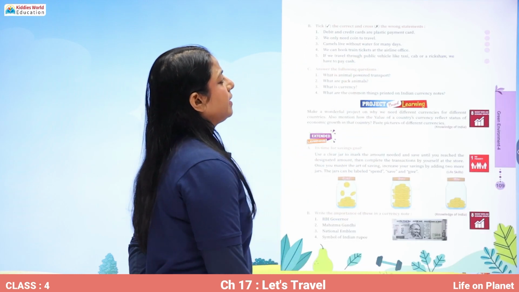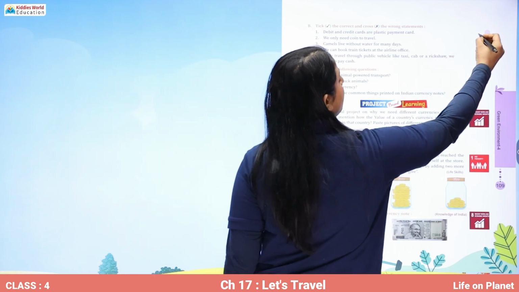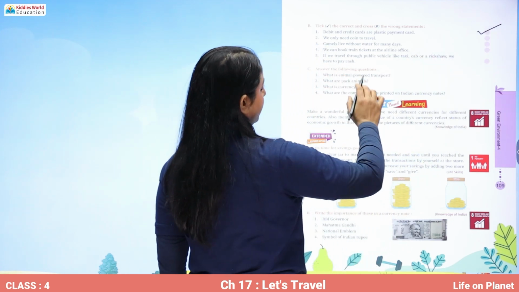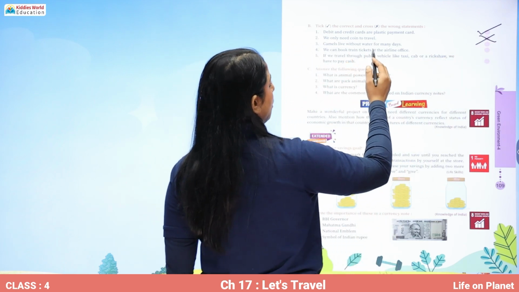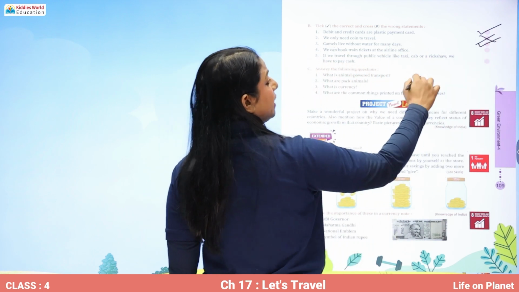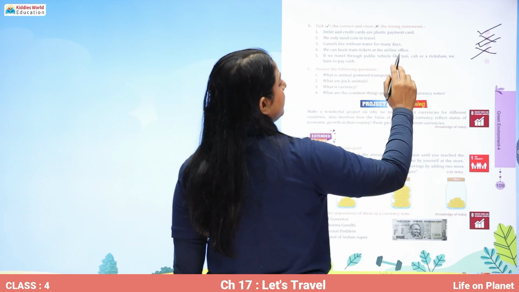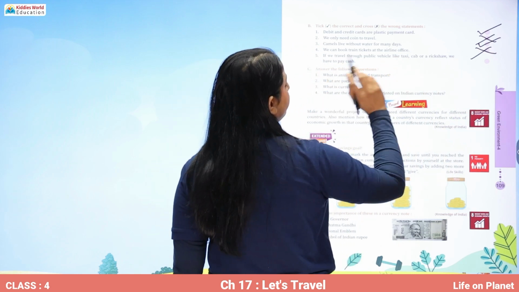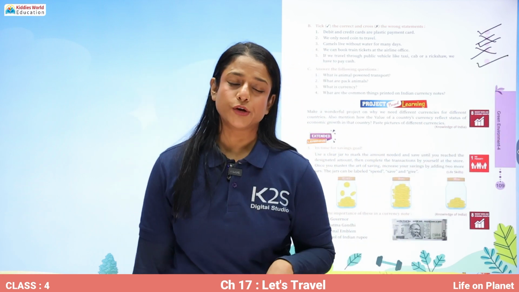Let's tick the correct option and cross out the wrong ones. Debit and credit cards are plastic payment cards. Correct. We only need coins to travel. No. Camels can live without water for many days. Correct. We can book train tickets at an airline office. No. If we travel through a public vehicle like a taxi, cab or a rickshaw, we have to pay cash. Correct.